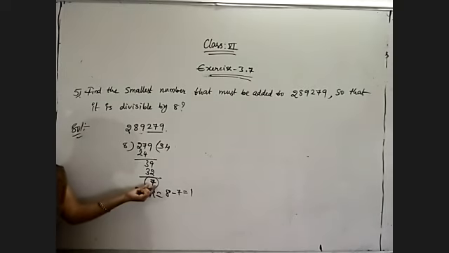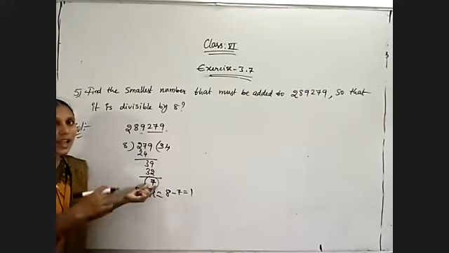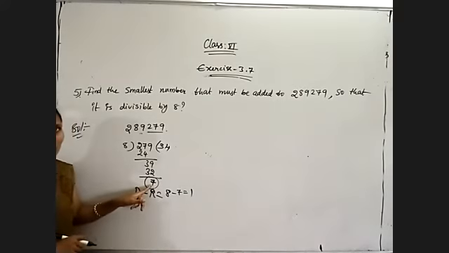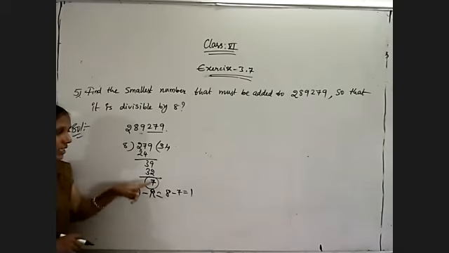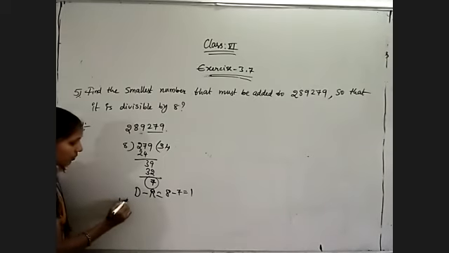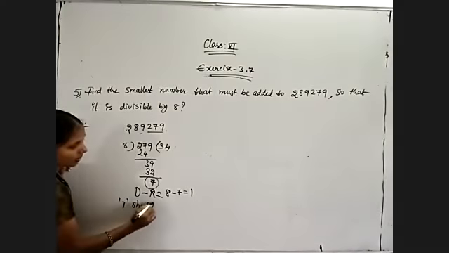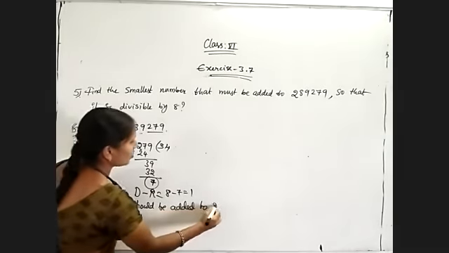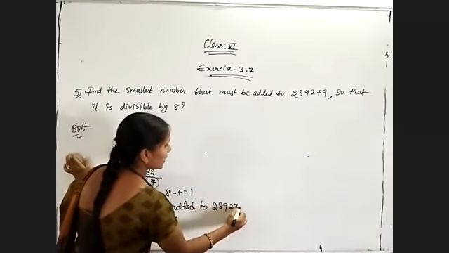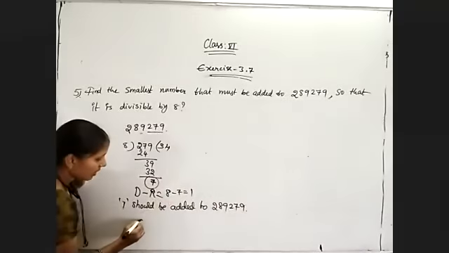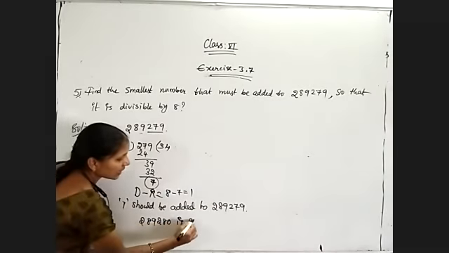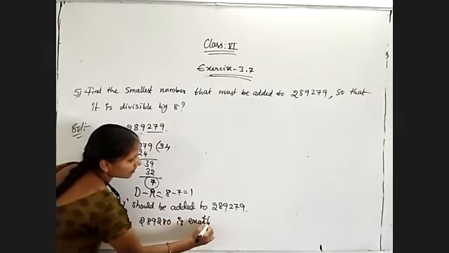Now, suppose my remainder is 5. How much do I need to add to get 8? 5 plus 3 is 8. Like that. Now 7 plus 1 is equal to 8, so their difference, 8 minus 7, is equal to 1. So 1 should be added to 2,89,279. That is, 2,89,280 is exactly divisible by 8.